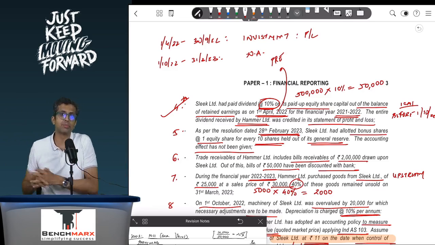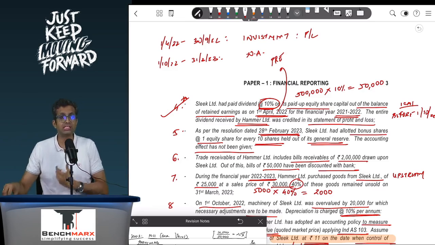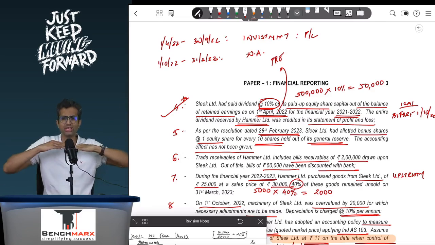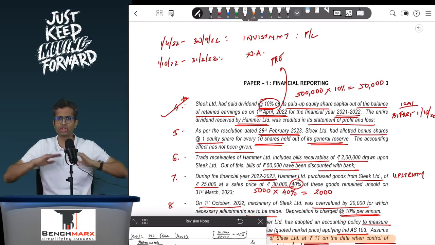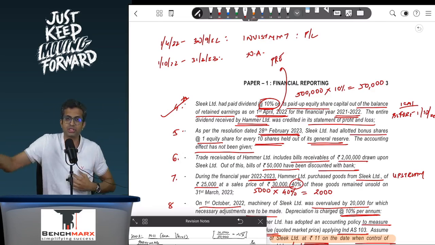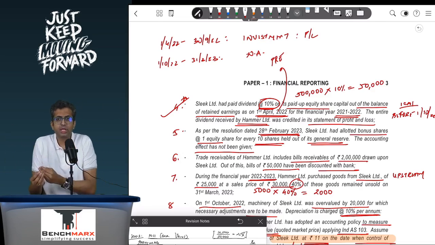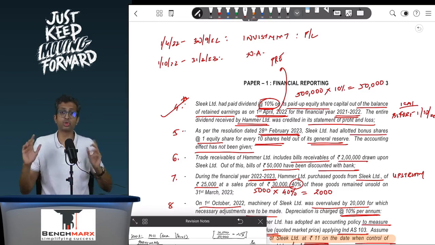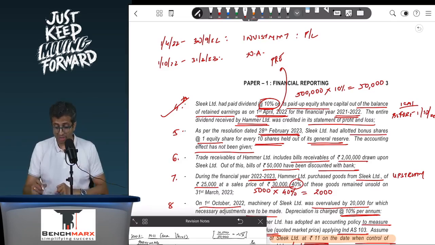Now the question remains silent, and hence in such a case the easy way out would always be that you consider the dividend is paid prior to the acquisition date. If it is paid prior to the acquisition date, your net worth as on the acquisition date is already lower, and hence there is no further adjustment needed, and dividend should have gone to the profit and loss, has gone to the profit and loss, and hence no further adjustment is needed. Now that is what the institute has assumed.